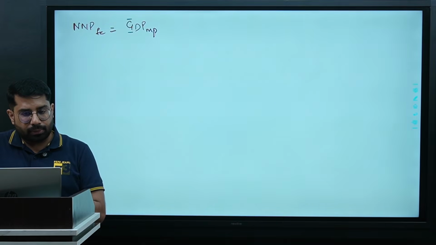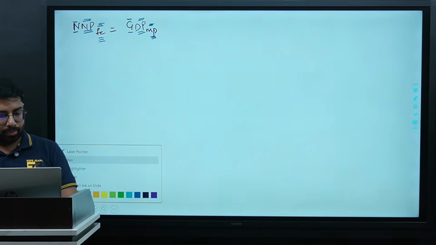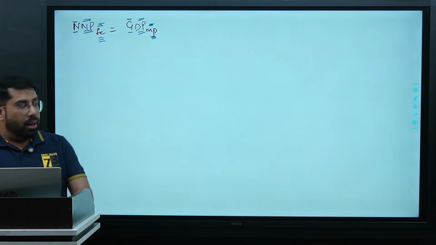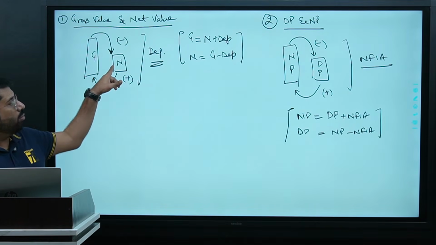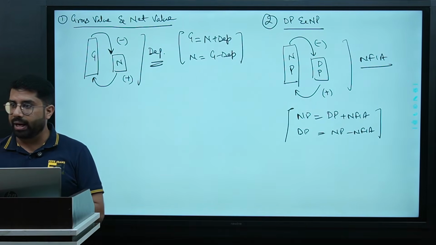First adjustment, second adjustment, third adjustment. Gross value is given. Net value you have to find out. Gross minus depreciation. Correct? Yes, sir.